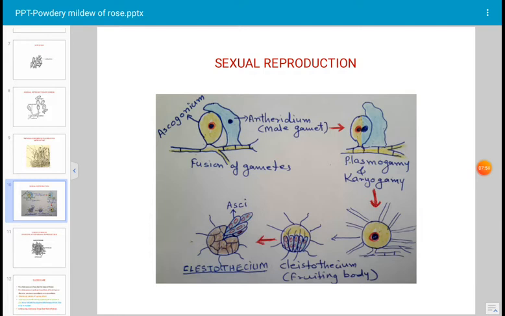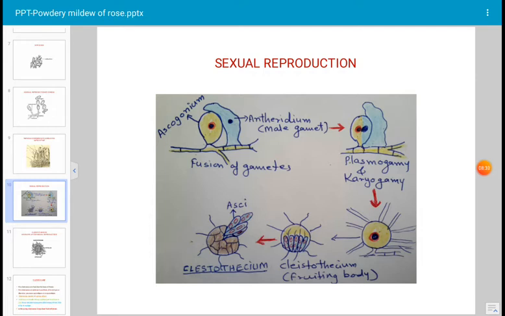These fruiting bodies remain on infected plant debris in the field for a long duration because of the thick wall. This is a highly resistant fruiting body, and it remains in soil for a long duration. In the next season, it absorbs a small quantity of moisture in the rainy season, and the upper wall gets slightly swelled. Because of swelling, a pressure is created, and all the wall of the cleistothecium breaks up, and all the asci come out.